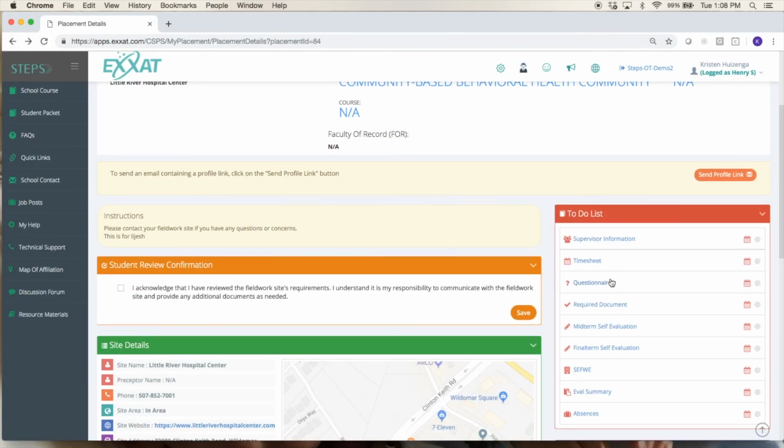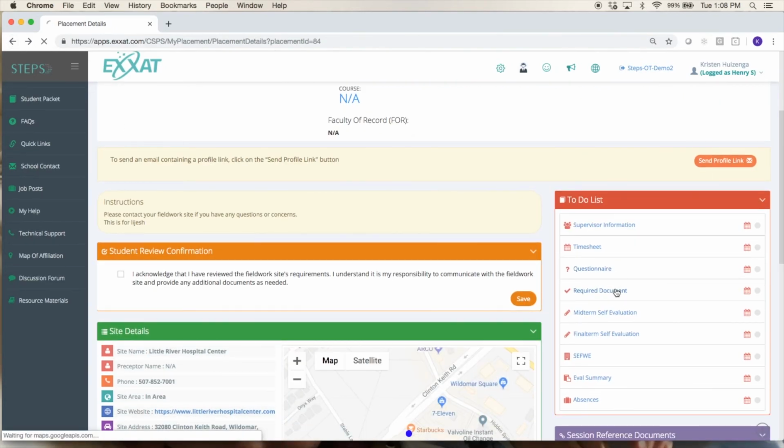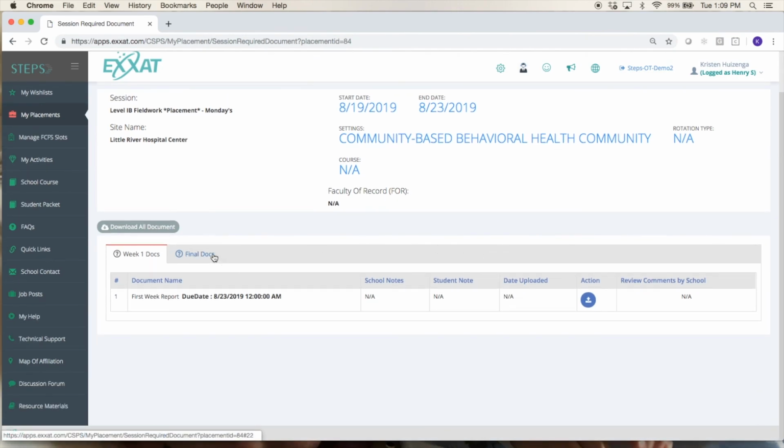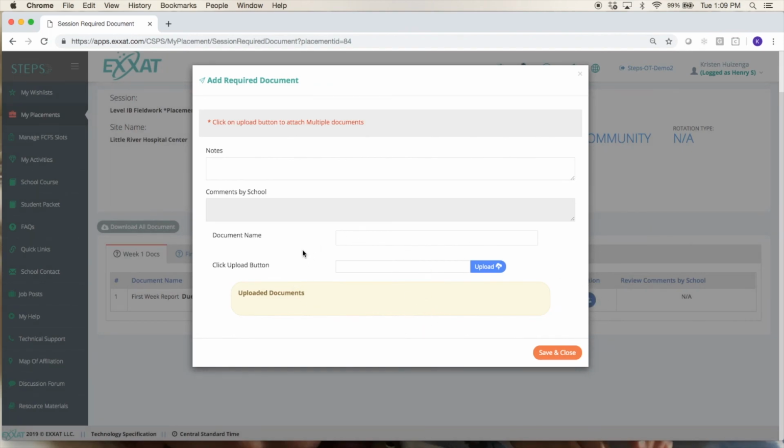Another thing that schools might have you complete is required documents. This just means documents that they want you to upload. Again, there can be multiple tabs here, so just make sure you check all of those. And go ahead and click here and upload that document, PDF, Word file, whatever it is you might need to upload here.